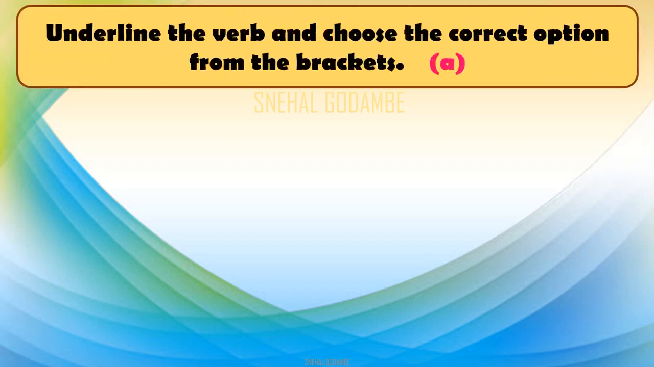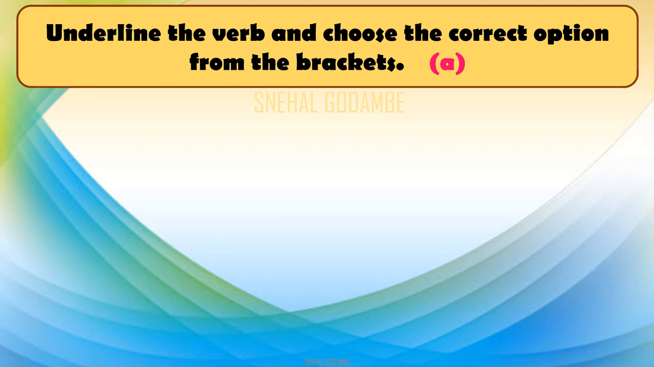So let's begin with the activity from our course book on page number 10. What is that activity? Underline the verb and choose the correct option from the brackets. So this activity is in two parts, A and B. We will begin with part A. So here some sentences are given from the lesson The Fun They Had, which we have already learned. So let's begin with the activity.